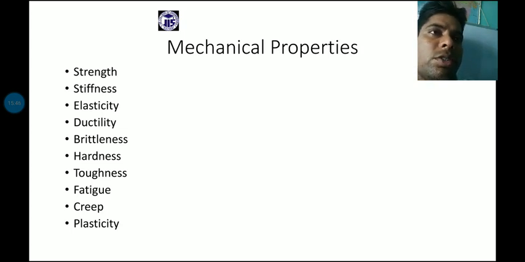And next, stiffness. Stiffness, or rigidity, is actually the capacity of the material to resist deformation under the various types of external loads that we apply on the material.